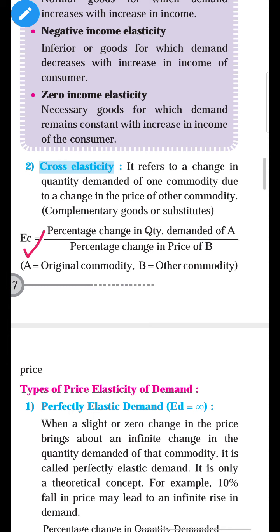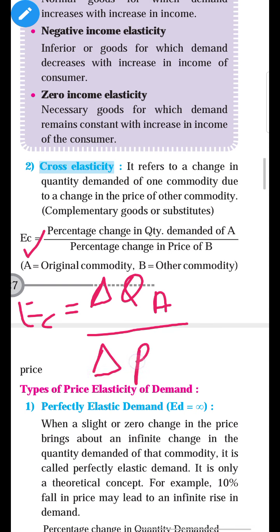Okay. So the formula of cross elasticity of demand is delta QA upon delta PB. EC is equal to delta QA, meaning change in quantity demanded of A, upon delta PB, change in price of B commodity.